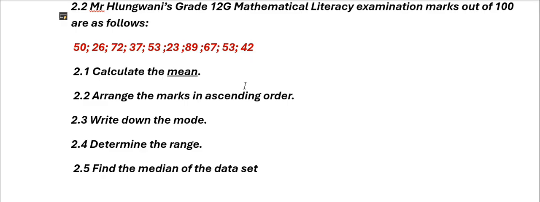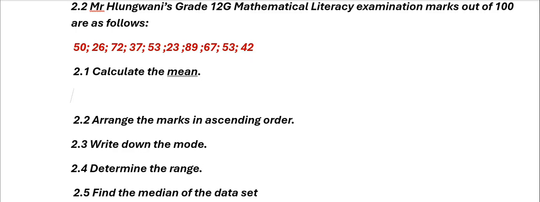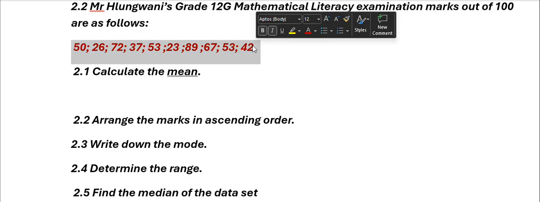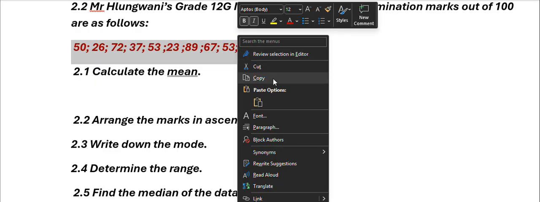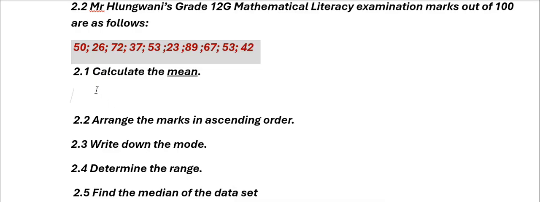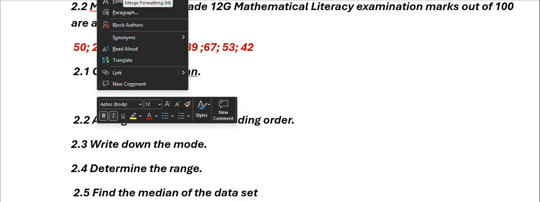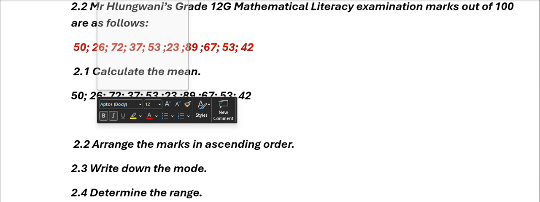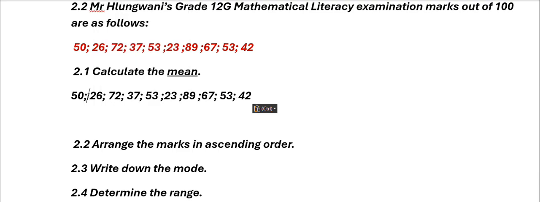Then they say here we must calculate the mean. Remember, good people, already I've told you how to calculate the mean. You arrange the numbers in an ascending order. But even though you didn't arrange them in an ascending order, it's fine. Let us just write them here. Right? Here's our numbers. Then now we're going to put the addition sign.